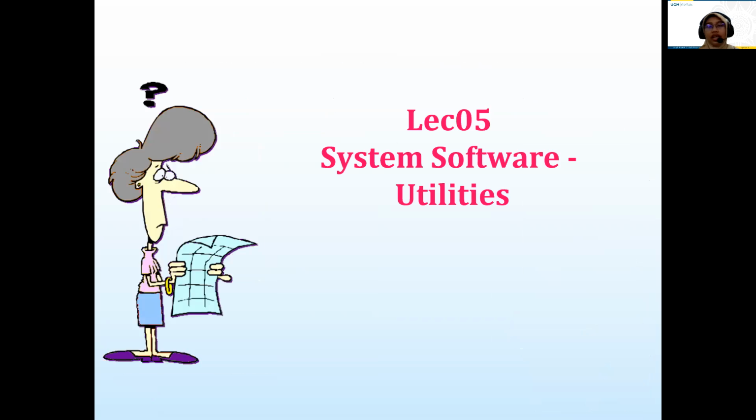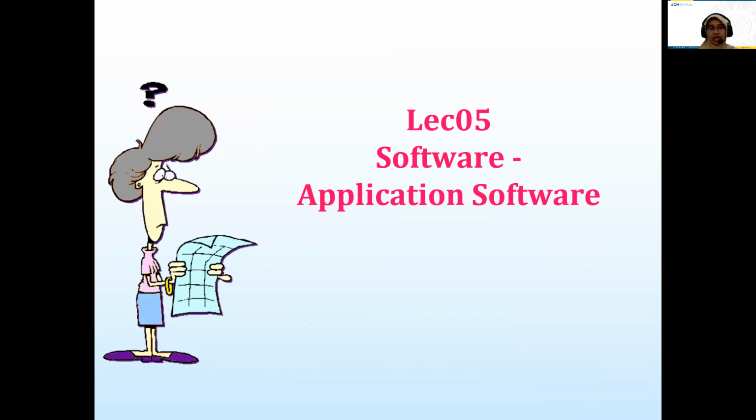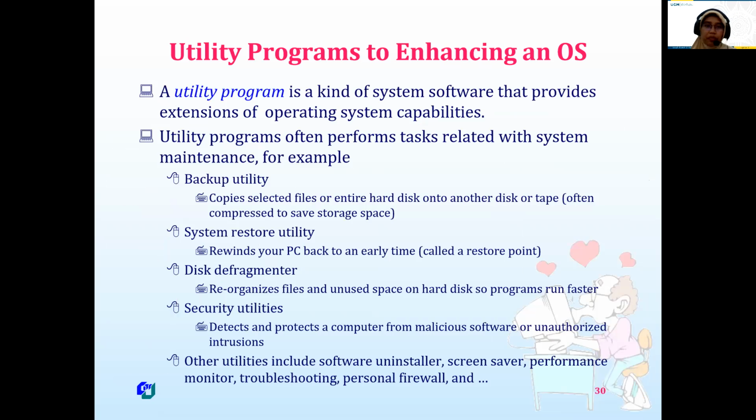So this is for the operating system, and the next one is utilities. For utility programs, I think there are so many. These programs often perform tasks related to system maintenance. So the keyword is system maintenance.